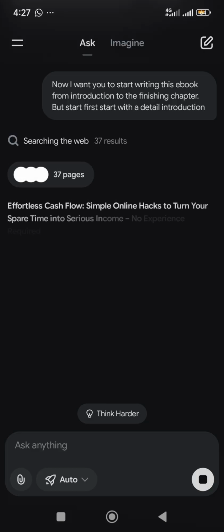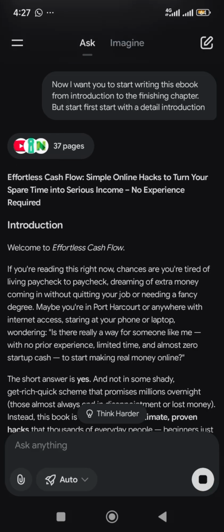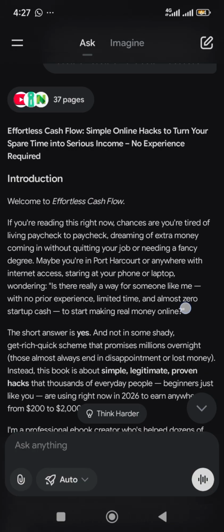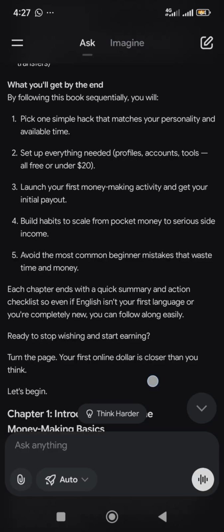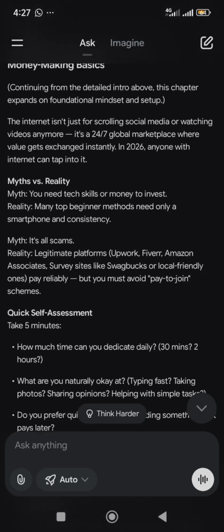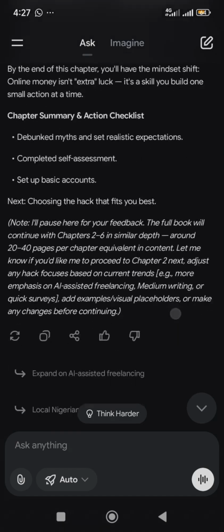So we want the AI to come up with a very detailed introduction for the ebook. Effortless cash flow, simple online hack to turn. Okay, so this is the introduction here. It's too long. The introduction is too long.